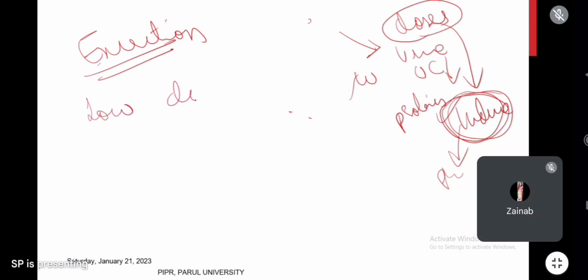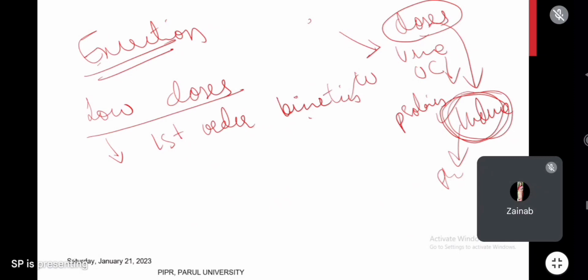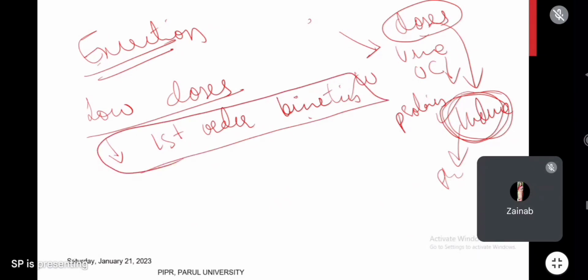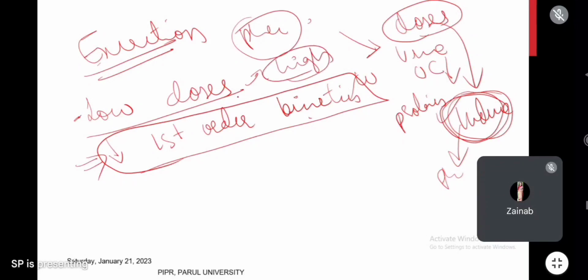In low doses, phenytoin will follow first order kinetics. How many of you know about first order kinetics, and zero order kinetics? Everybody should listen, especially as I am talking about phenytoin. In low doses, excretion is very high. Excretion happens quickly in low doses, because phenytoin is following first order kinetics.